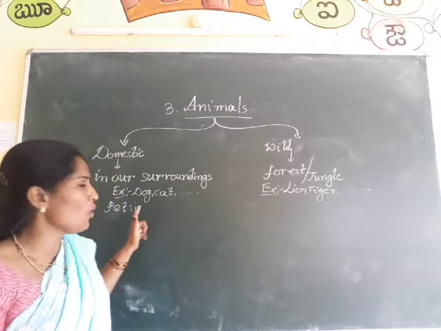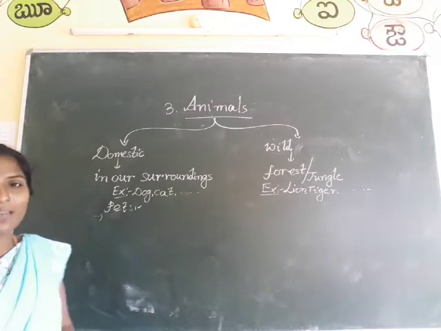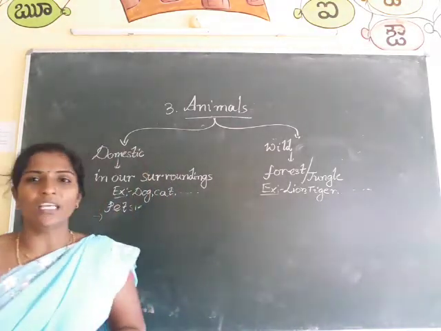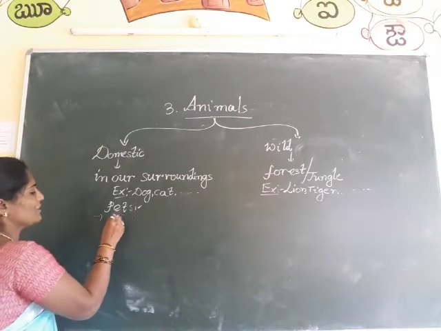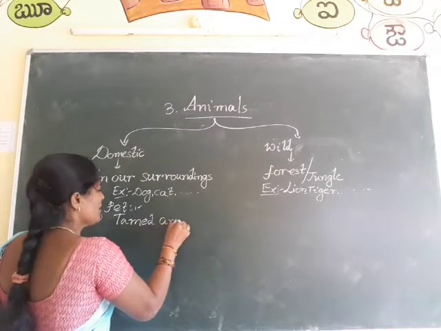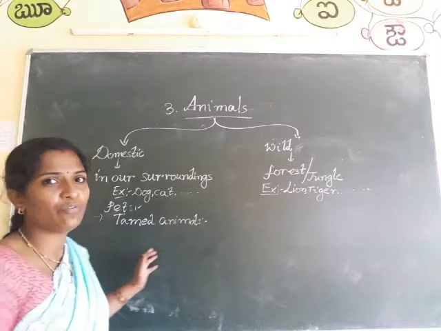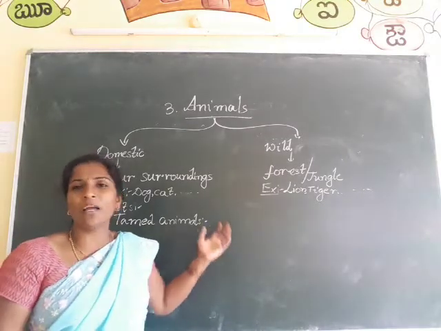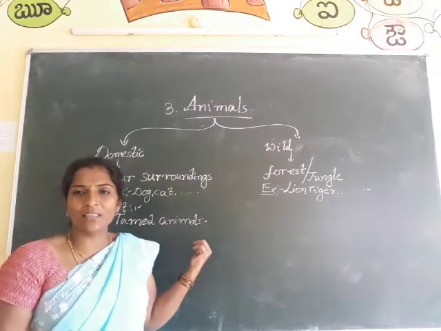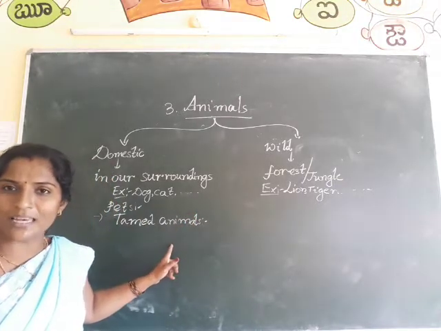Why do we say that? Because we are keeping them for our fun. Next, some animals we also keep for our economic purposes, so we call these tamed animals. T-A-M-E-D, tamed animals. For example, some farmers keep cows for giving milk. They depend only on those cows. For their economic purposes only, they keep these animals for their uses. So we call these animals tamed animals.